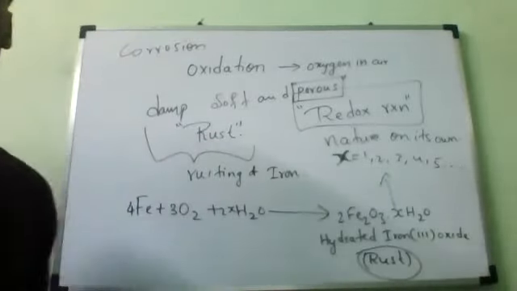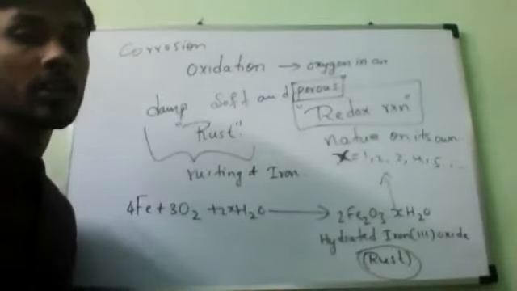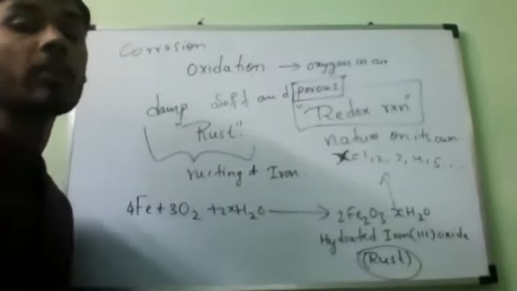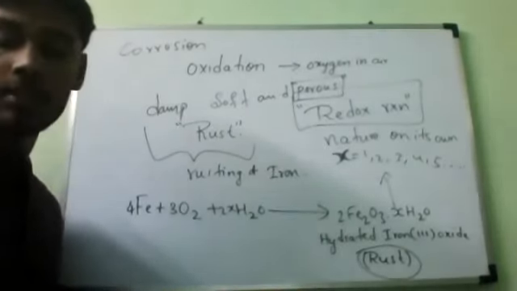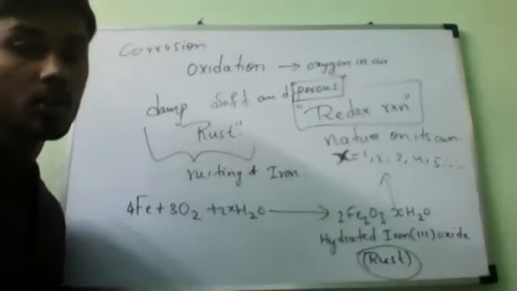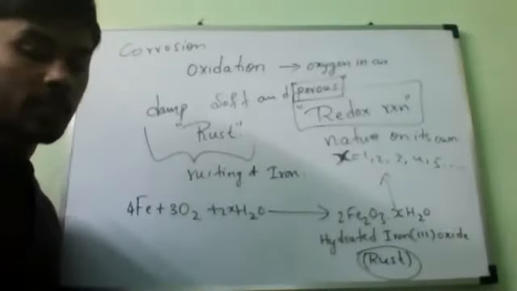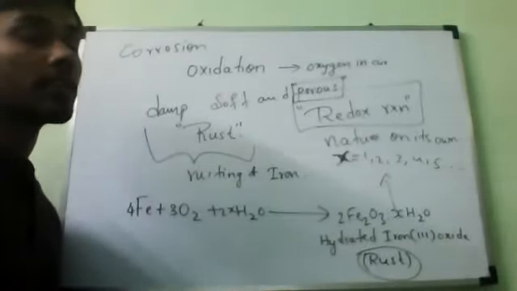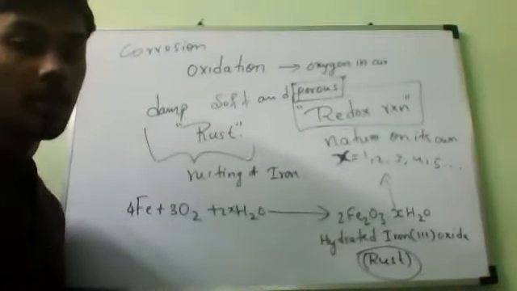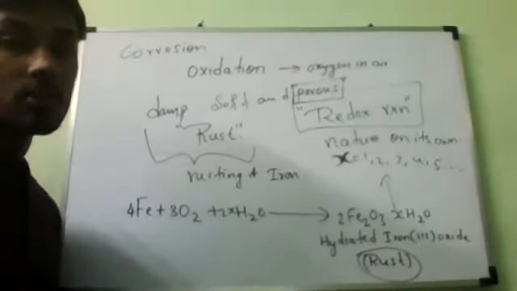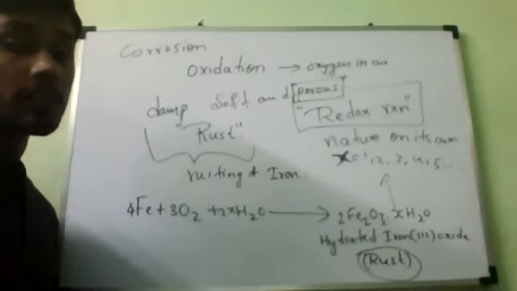So that is why we can say that rusting or corrosion of iron is a continuous process which is not stopped in time. Unless we take a few precautions, we cannot prevent this corrosion. It eats up the whole iron object slowly. If you do not take care and leave it for years, definitely the full iron will be eaten up and completely damaged. That is called corrosion or rusting of iron.